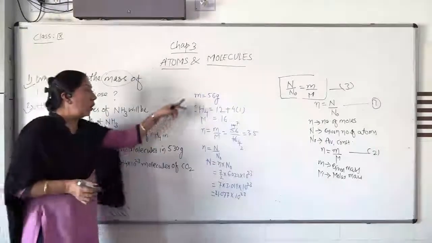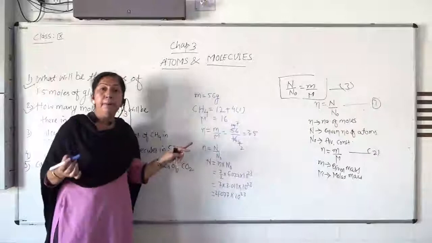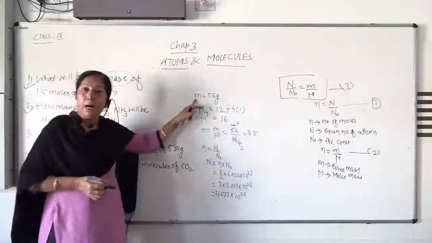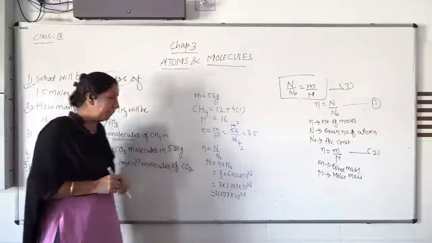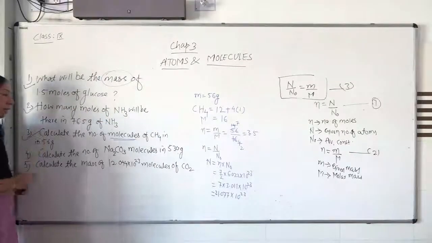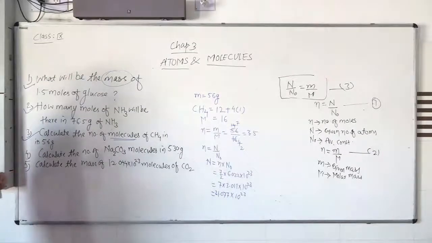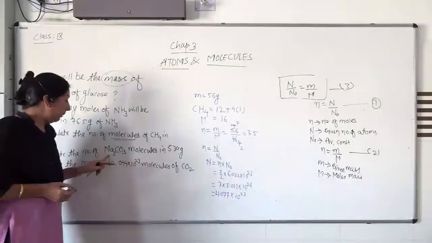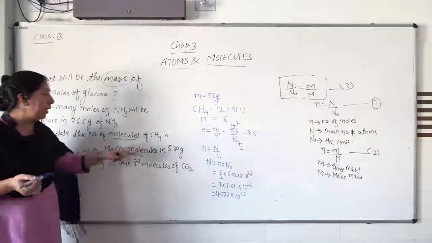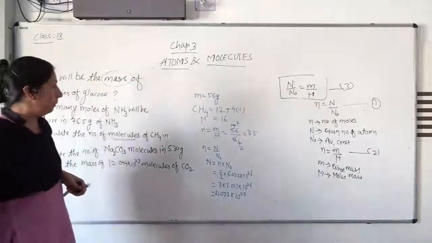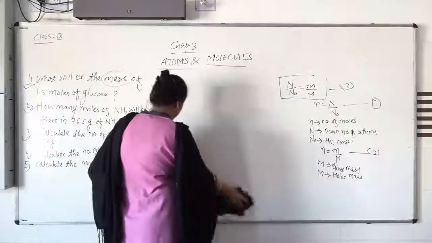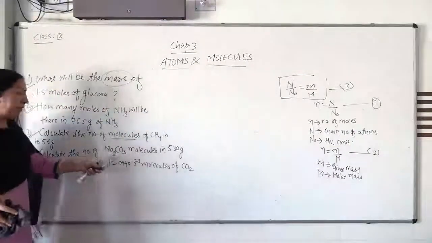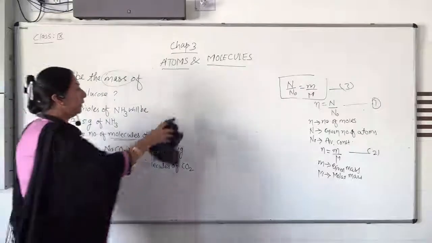Is it clear? So if the given mass is given, that means small m value, and molar mass means capital M. So this way one gets the answer. Is it clear? Now next one: calculate the number of sodium carbonate, or soda ash, molecules in 530 gram. Once again, calculate the number of sodium carbonate molecules in 530 gram.